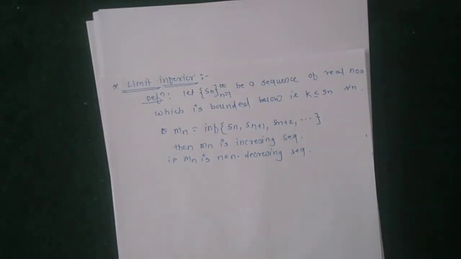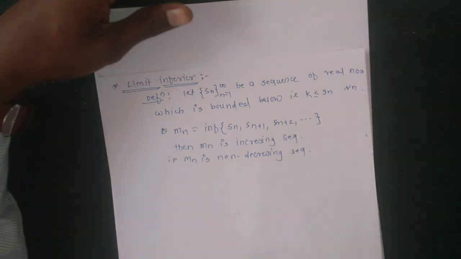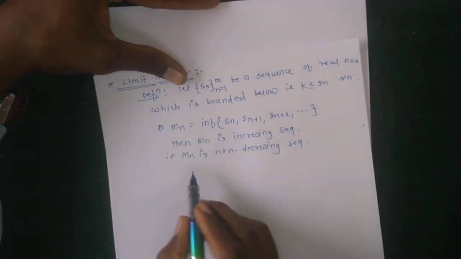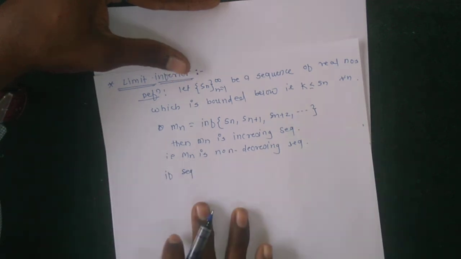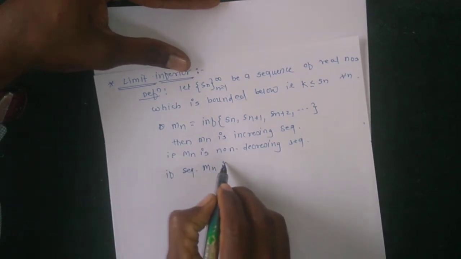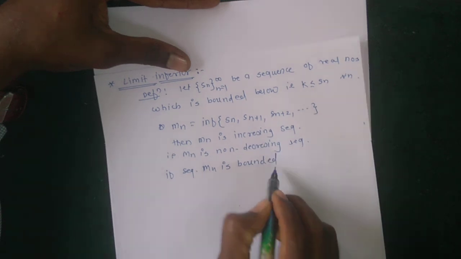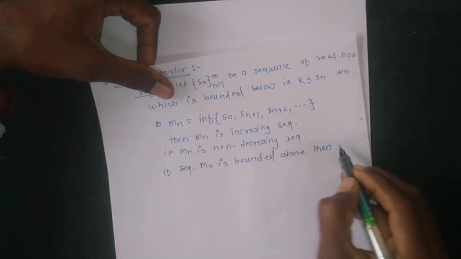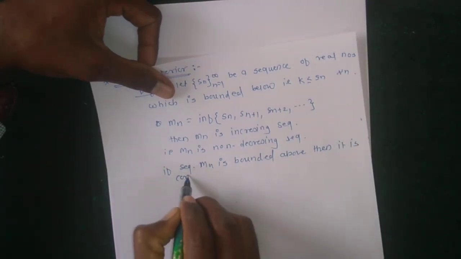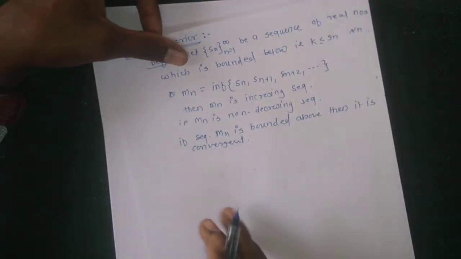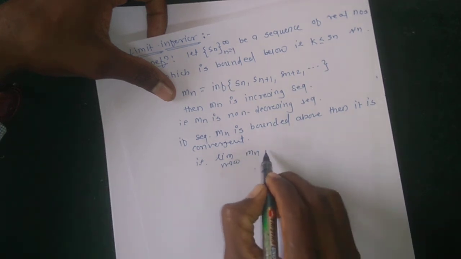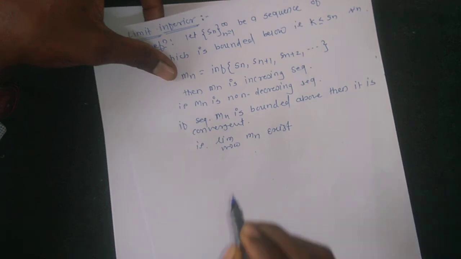So this is the definition of mn, and if its limit exists, then mn is a bounded increasing sequence. If the sequence mn is bounded above, then it is convergent, that is, the limit as n tends to infinity of mn exists.